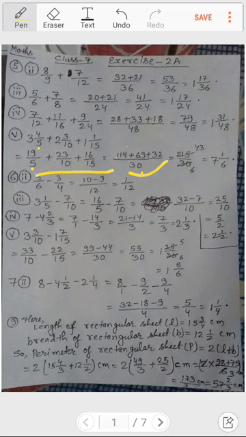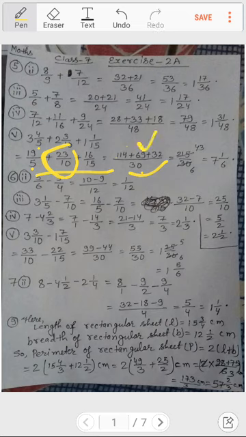You can multiply even in rough if you are not able to multiply it orally. So here again we have divided 30 by 10. Then when we divide 30 by 10, what happens? It becomes 3, and 3 into 23 is how much? 69.